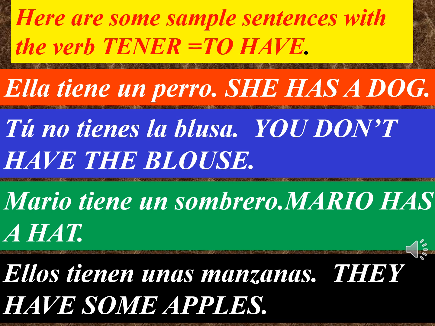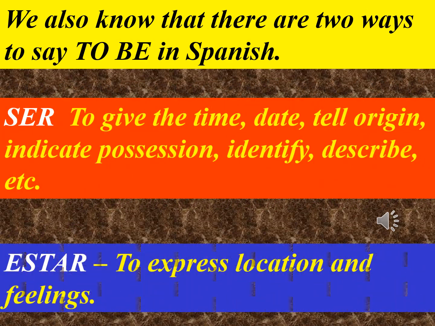This is not using it for the feeling expressions that we'll be seeing in a moment. Just a quick review here. Remember, there are 2 basic ways to say to be in Spanish, using the verb ser and its 5 forms. And here are its uses: time, date, origin, possession, to identify something or someone, description, and then the verb estar, which also means to be, and we use it in those cases where we are expressing location or feelings.